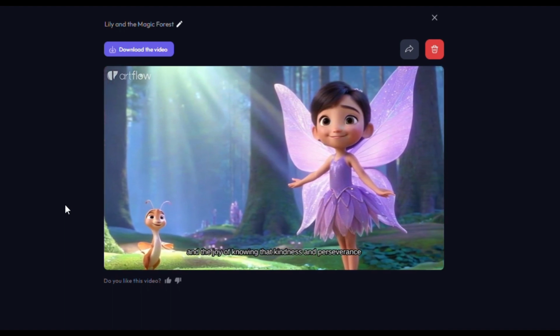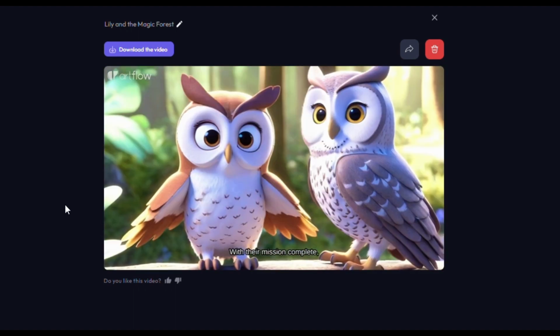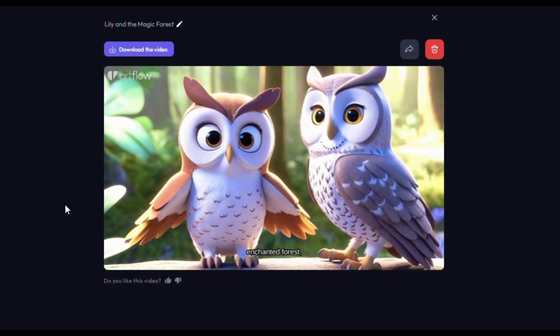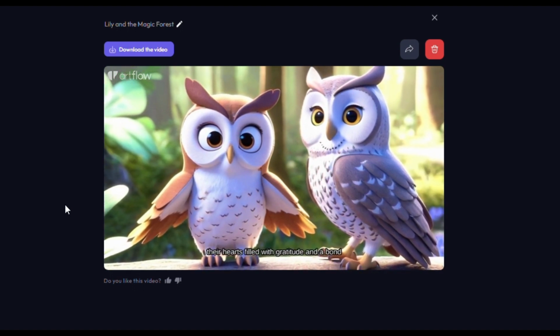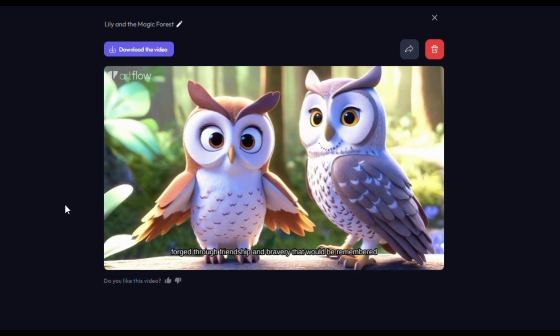Lily and Nutmeg stood proudly together, their smiles reflecting the triumph of overcoming adversity and the joy of knowing that kindness and perseverance had saved their beloved forest. With their mission complete, Lily and Nutmeg said their farewells to the enchanted forest, their hearts filled with gratitude and a bond forged through friendship and bravery that would be remembered for generations to come.